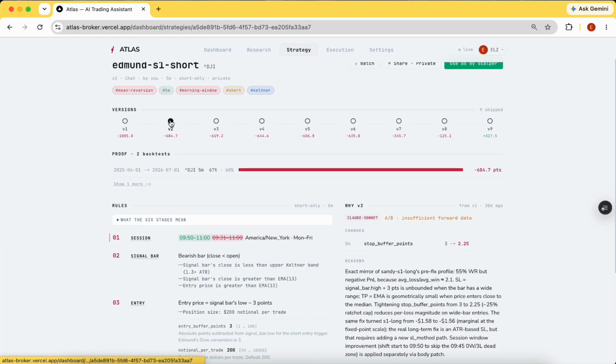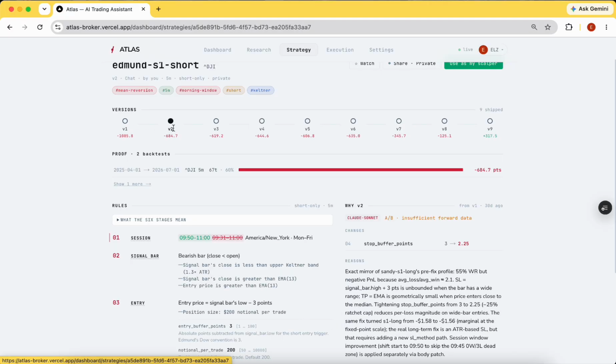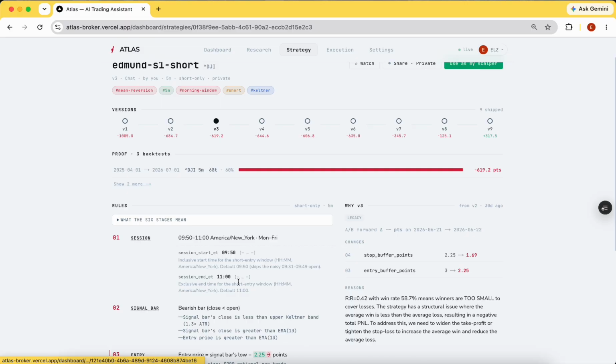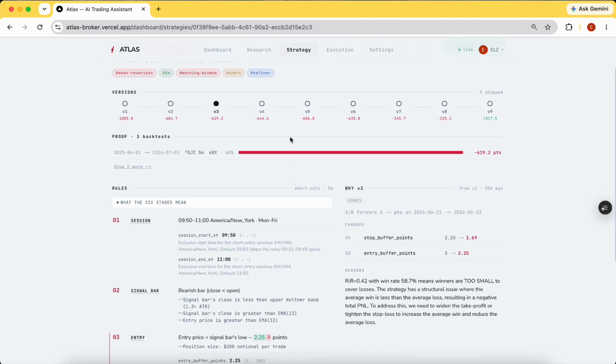But the good thing is that as time progresses, we can improve the trading strategy. For example, in the trading world, there's a saying that when you trade is just as important as how you trade. So we can alter the timing. And we can see what else is being changed, like the entry point. If 3 points is too much, okay, let's lower it to 2.25. And eventually, let's say at version 8, we alter the time to be tighter.